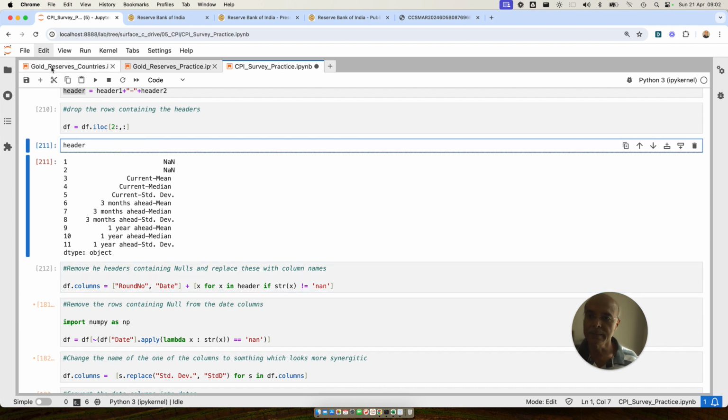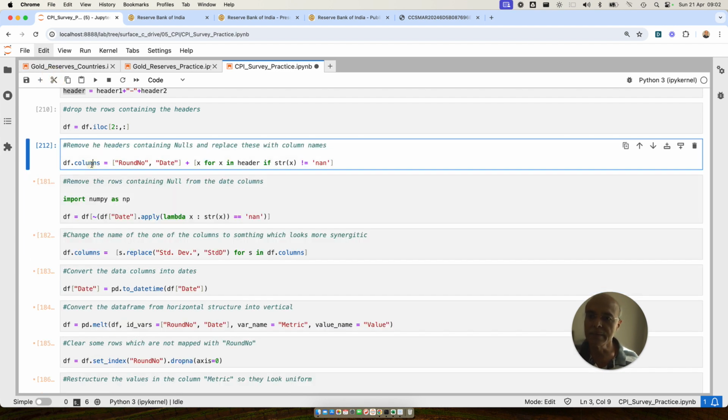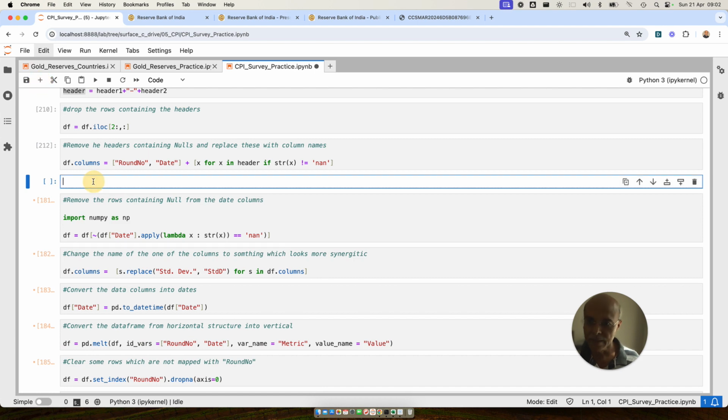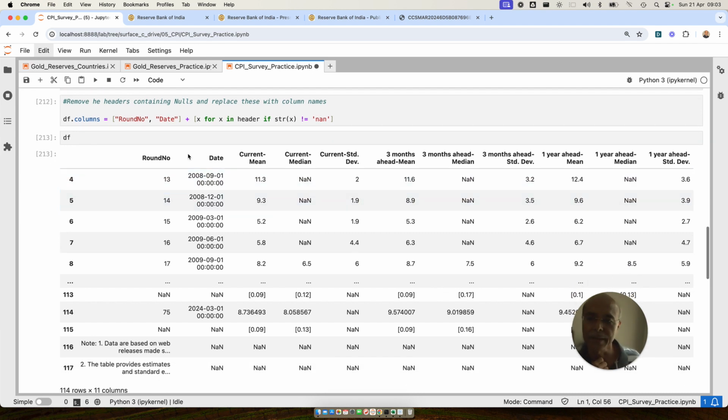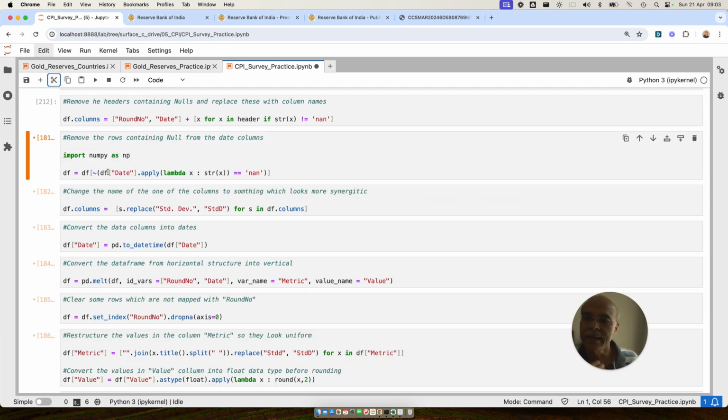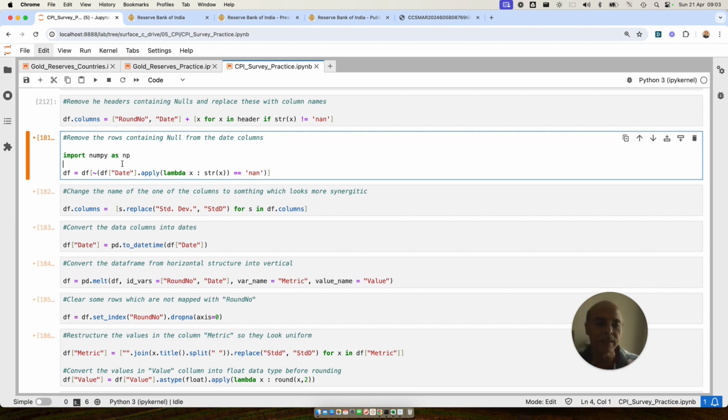So I'll just delete this cell, and then I'm going to show you how it looks now, right? So the column will look like this. So you see, all the columns have been named, okay? So I'll delete this, and then what I'm going to do is check the date column, and within the date column, if there are certain nulls, it means there could be certain dates which will have a row missing. Missing means a row with no date mapped with the row number, which I don't want, because every row has to have a date mapped with it.